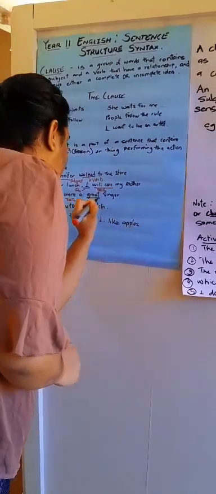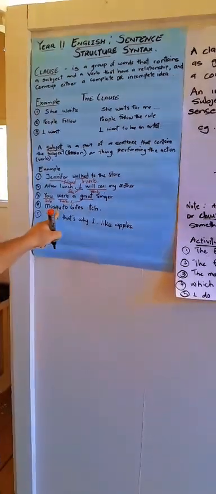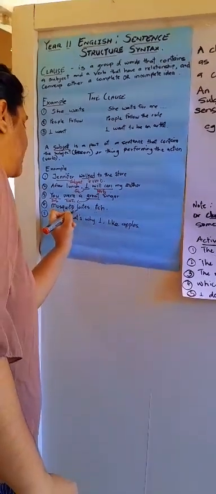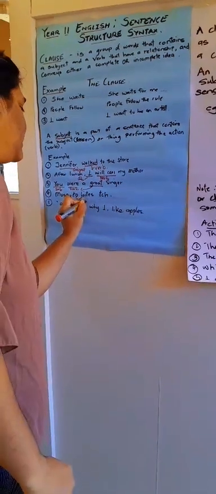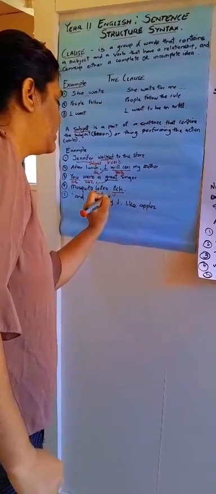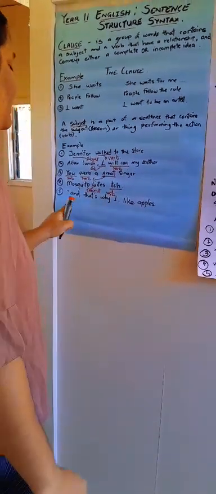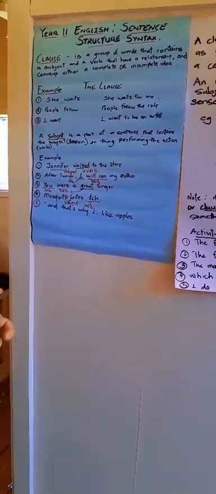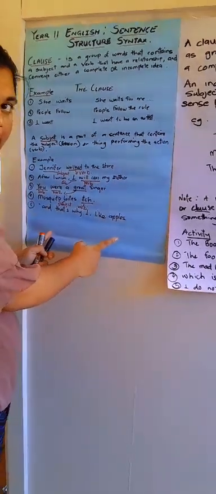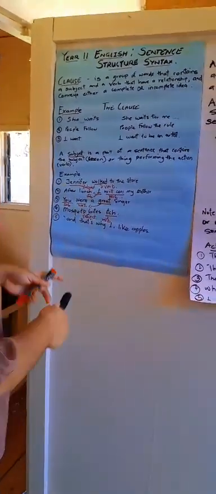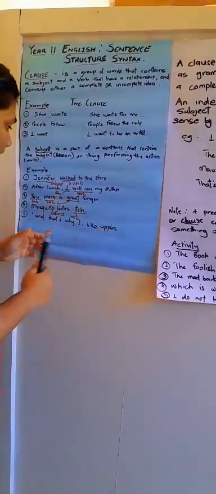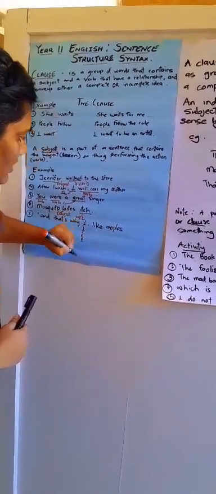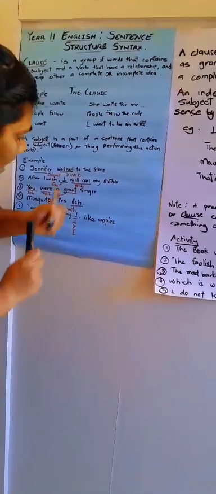You were a great singer. Mosquito bites itch. Mosquito bites is the subject, while itch is the verb. And that's why I like apples. This is an incomplete sentence, but it is an idea. It has a subject and a verb.